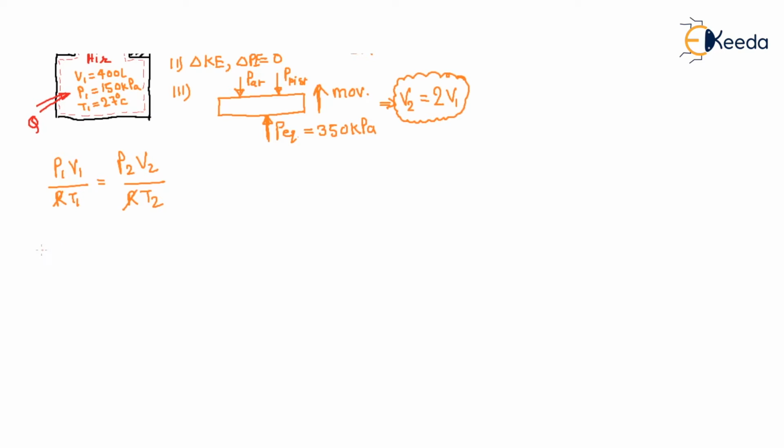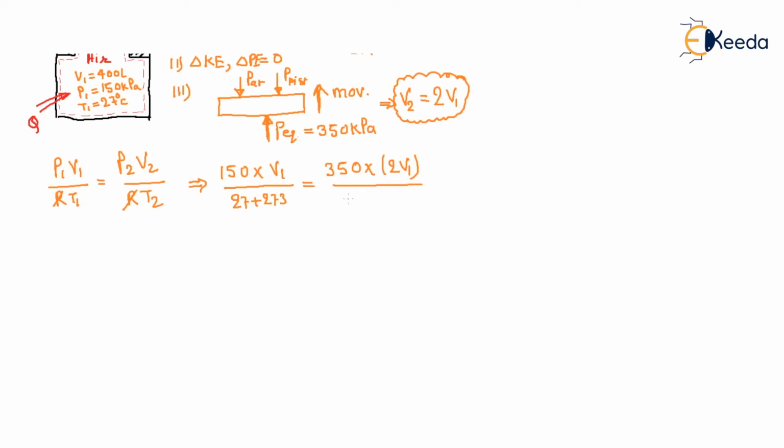And what is your P1? Initial pressure is 150 kilopascal. What is V1? V1 is V1. And what is T1? 27 plus 273. What is P2? P2 is the equilibrium pressure, the final pressure, 350 kilopascal. And the volume is 2 V1.